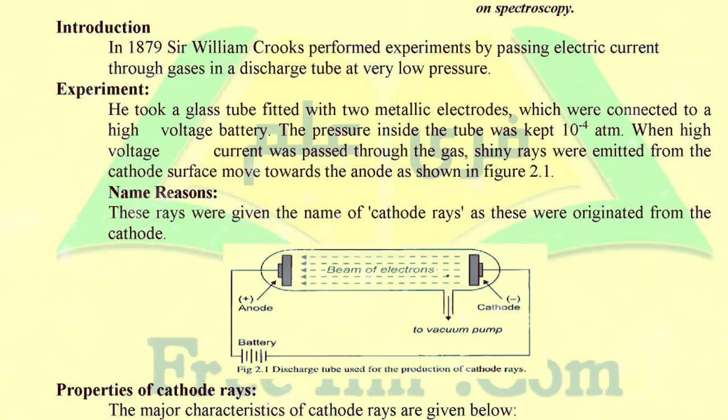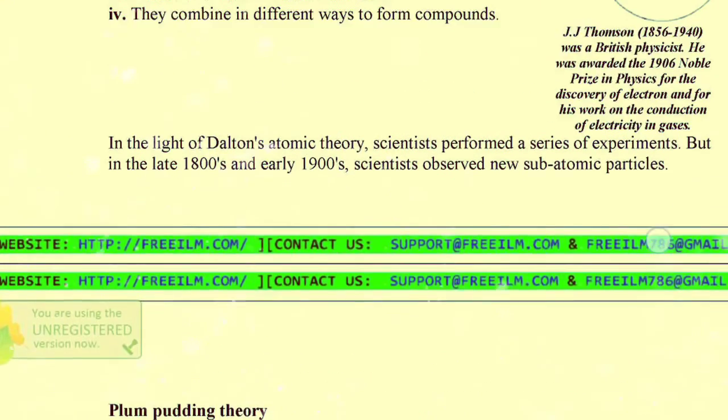So that is our today's topic. In our next lecture we will study the properties of cathode rays, and you have to learn this as a long question. Draw a diagram, introduction, experiment, and learn 2 short questions for tomorrow.